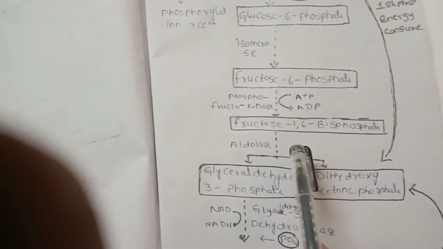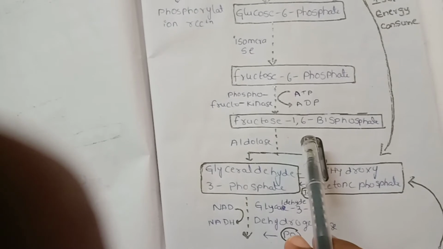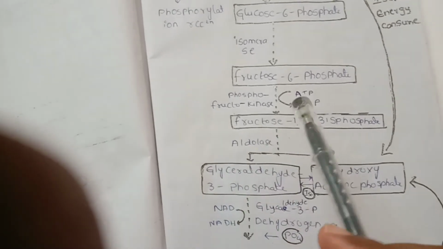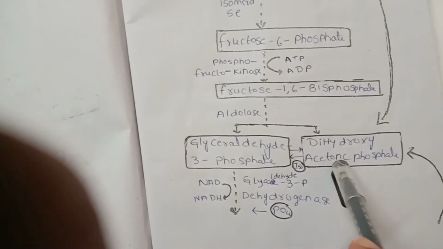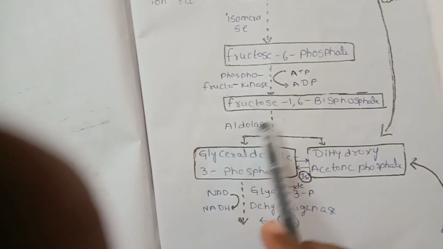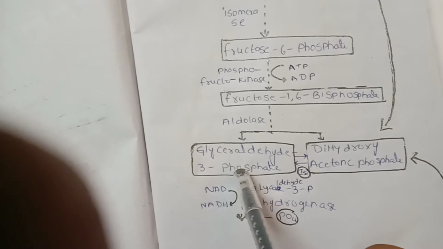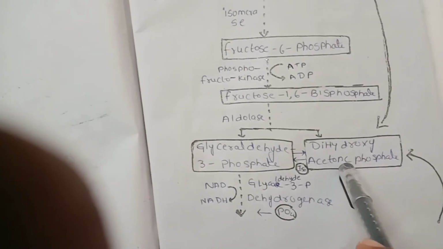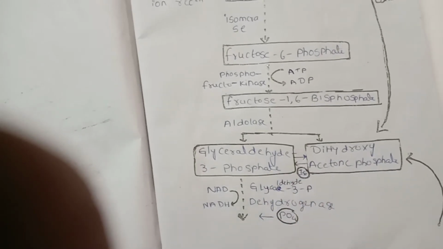Fructose 1,6 bisphosphate splits into two molecules, glyceraldehyde 3 phosphate and dihydroxyacetone phosphate, catalyzed by the enzyme aldolase. Glyceraldehyde 3 phosphate and dihydroxyacetone phosphate are isomerized.